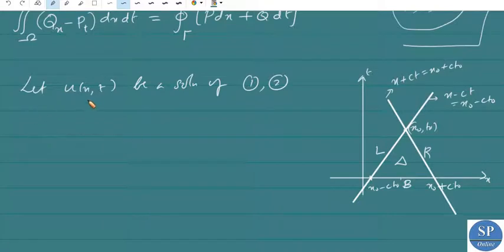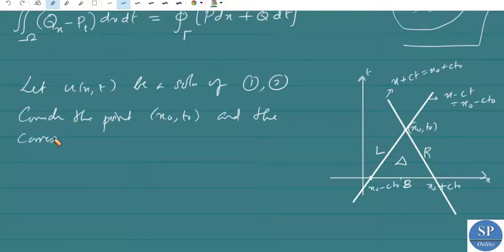Consider the fixed point x naught, t naught and the corresponding characteristic triangle delta. Delta means the region or the domain, that is, the triangle.